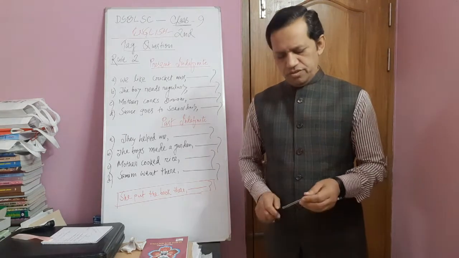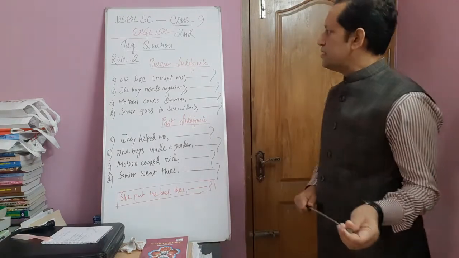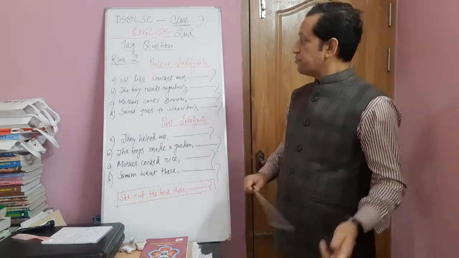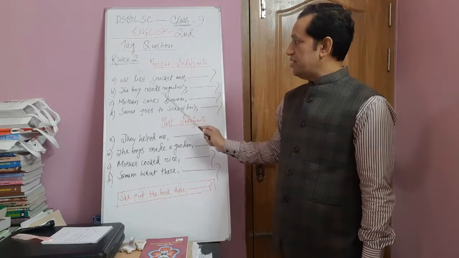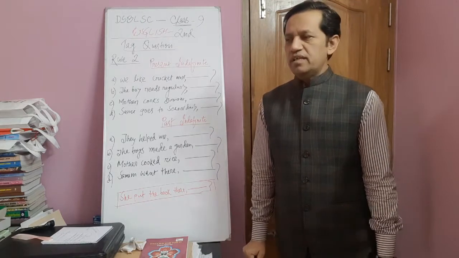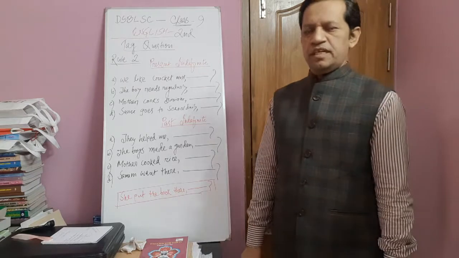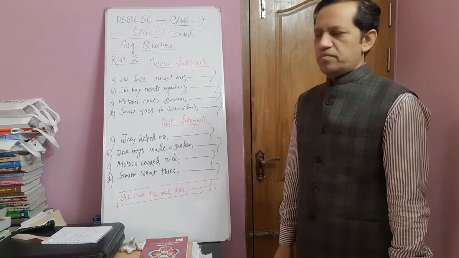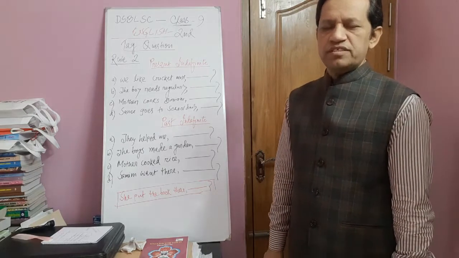Today, I like to discuss further rules about tag questions in the same paper, class 9, rule 2. And in rule 1 I talked about if the sentence is with a helping verb or modal or be verb, this type of sentence.